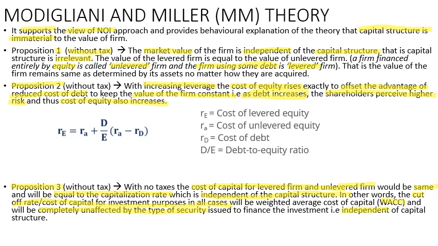So the first part is market value is independent of the capital structure. Doesn't matter. And the second proposition is, increasing leverage, cost of equity also rises to offset the advantage of cost of debt. And the third point, the cost of capital for levered firm and unlevered firm would be the same and will be equal. Okay. Next slide.